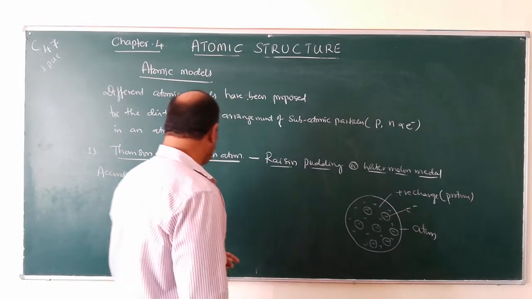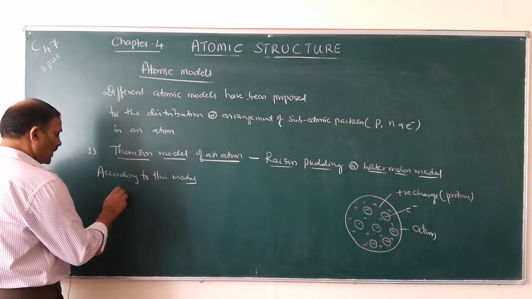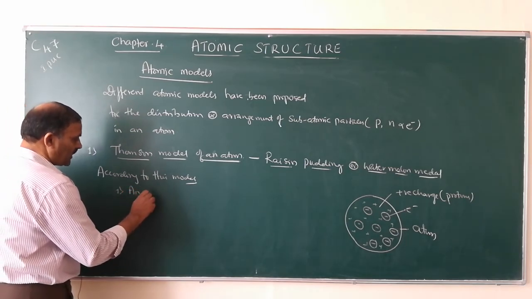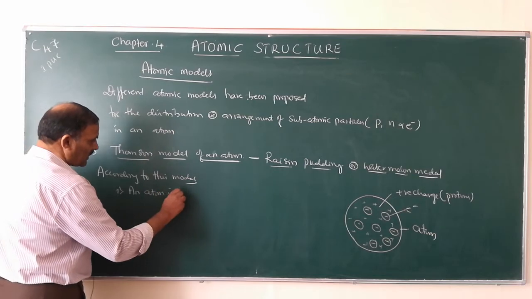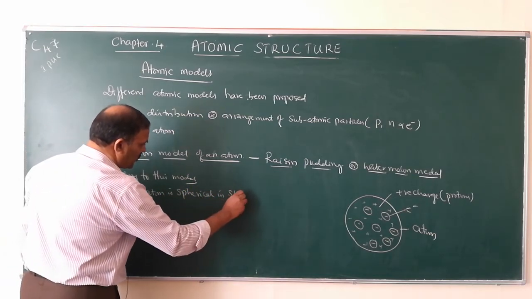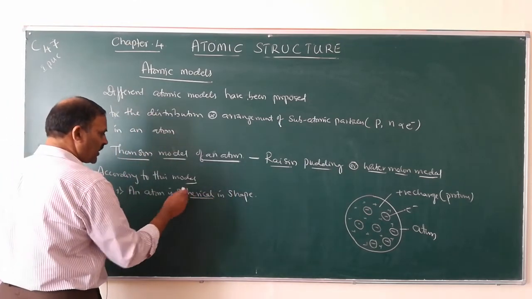So this is the model. So according to this model, number 1, an atom is spherical in shape.